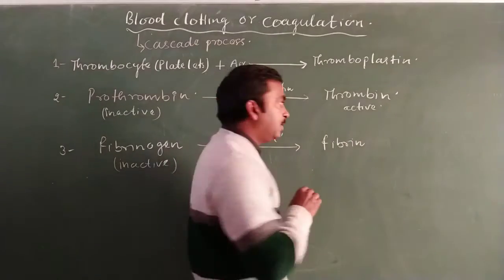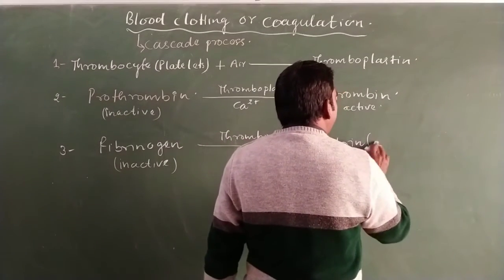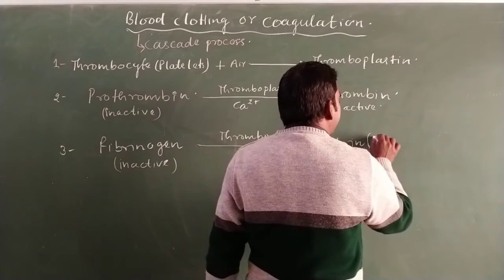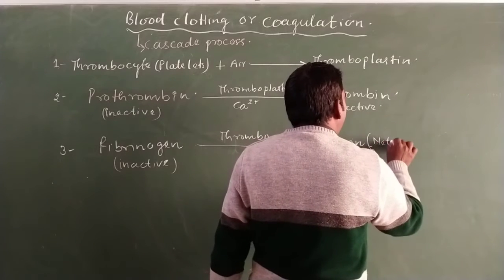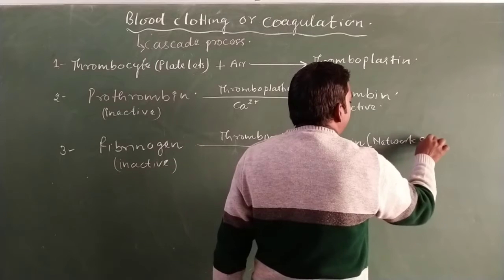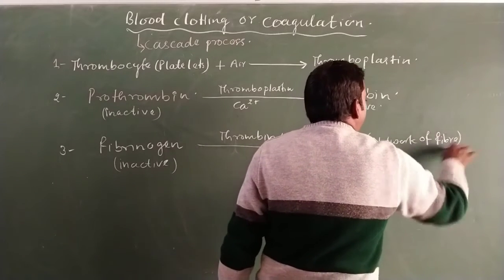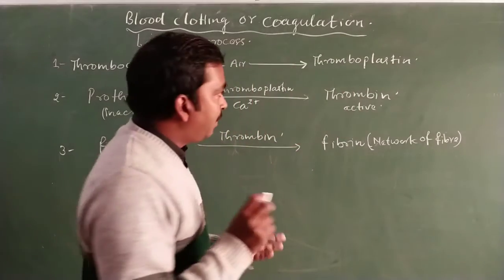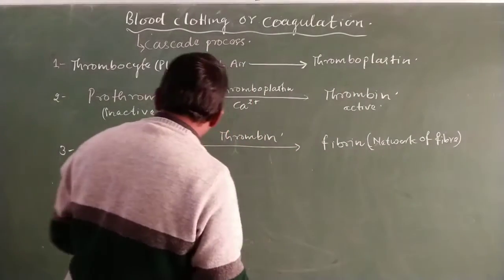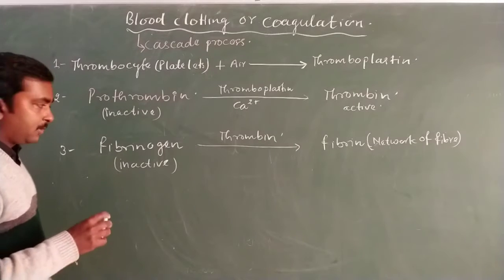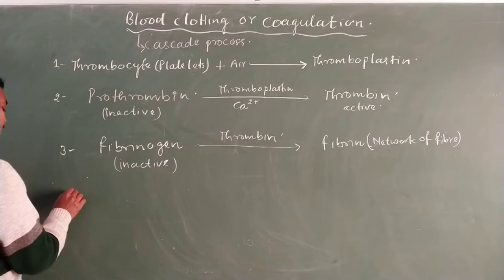Fibrin is found as a network of fibers, which means it makes a fiber-like or net-like structure.